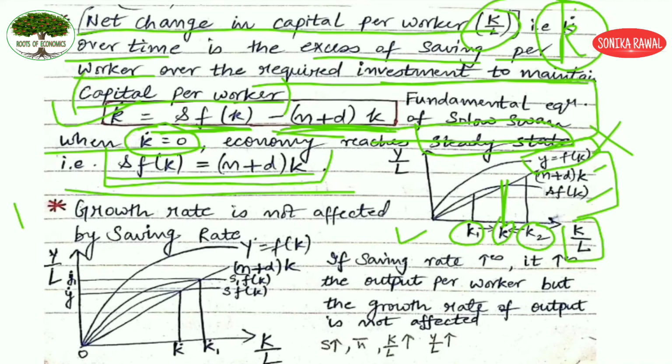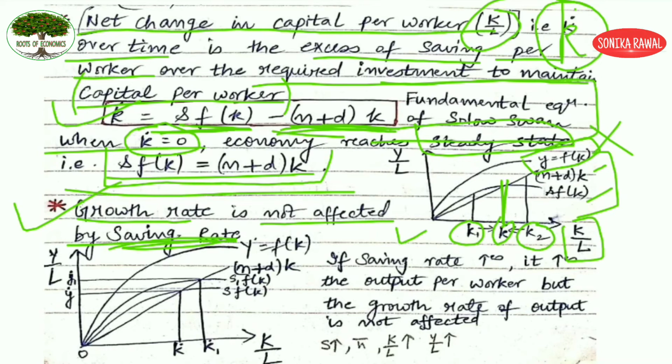Now from here onwards, I am talking about the implications of the Solow-Swan model. Here, the growth rate is not affected by the saving rate. Now, since we are considering the effect of depreciation, and your y function is changing, because now we have to deduct depreciation out of it. So the question arises: is the growth rate affected by the saving ratio? The answer is no.